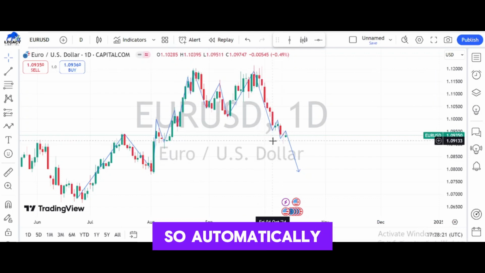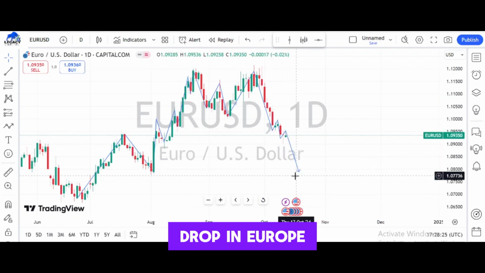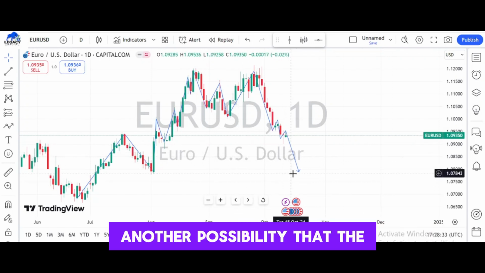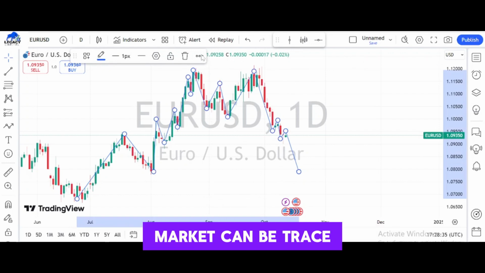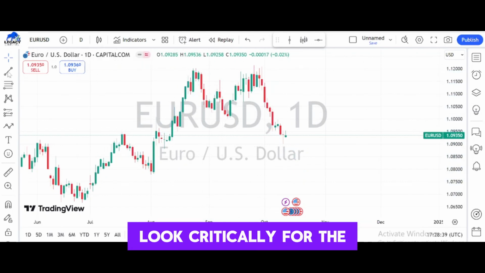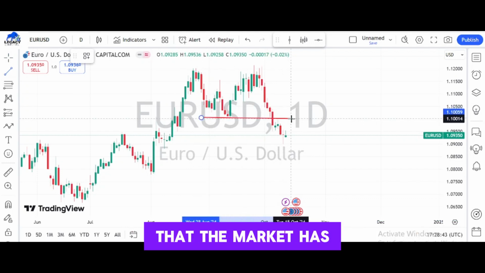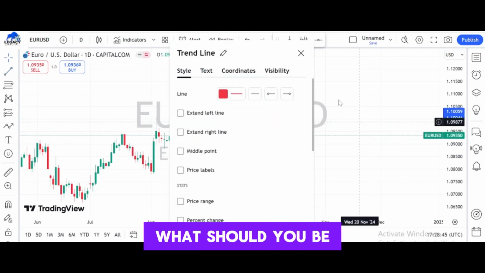So automatically, what should be in our mind is to see a further drop in EURUSD as far as this week is concerned on the daily time frame. We should be expecting to see a higher drop. There is first another possibility that the market can retrace back this week. If you look critically at the double top that the market has created, what should you be expecting?